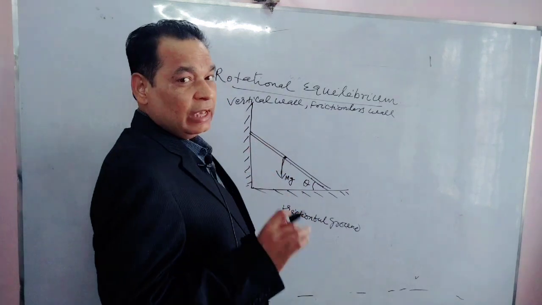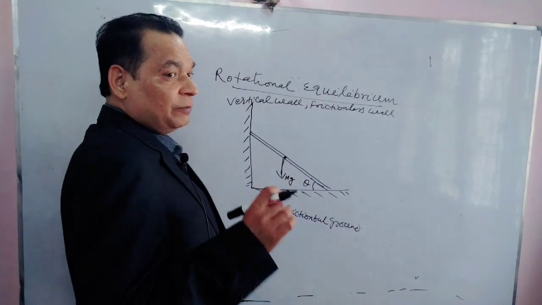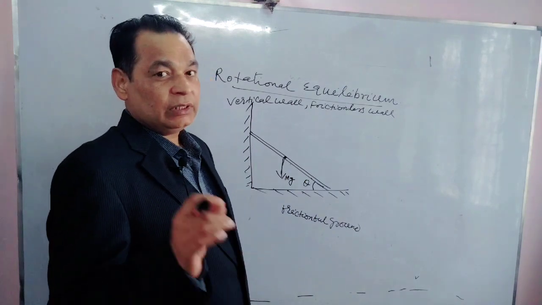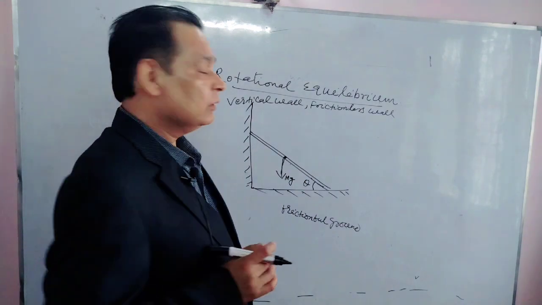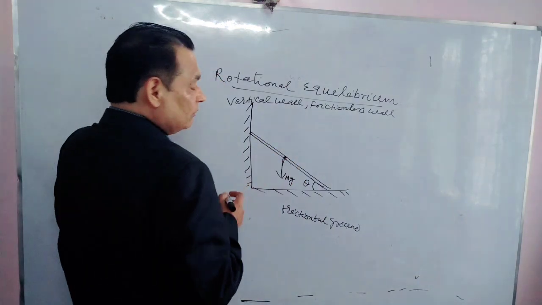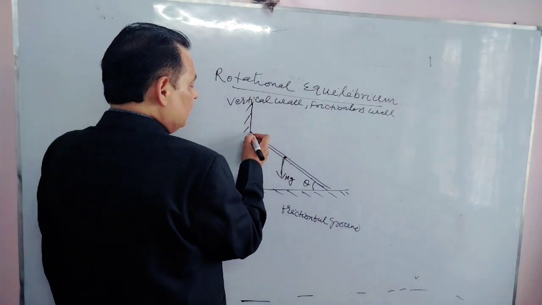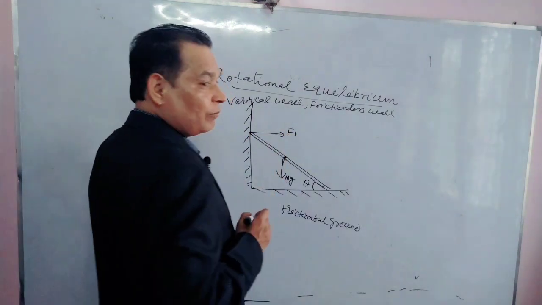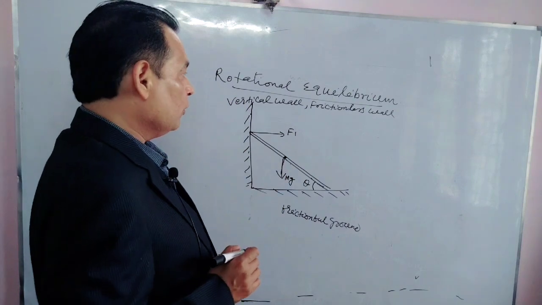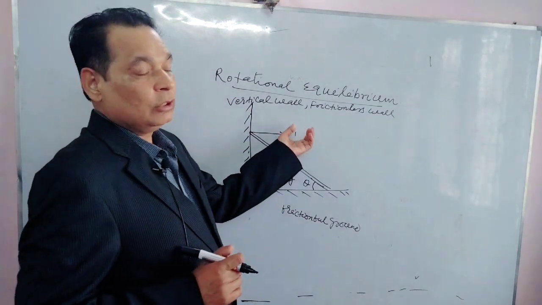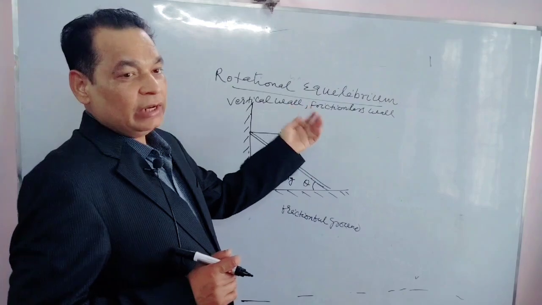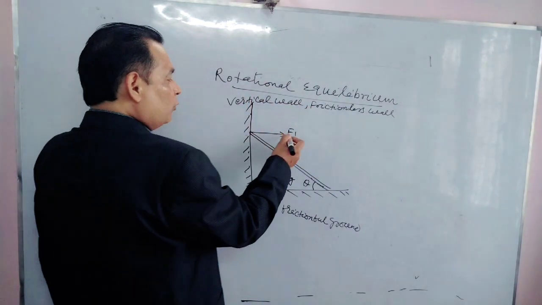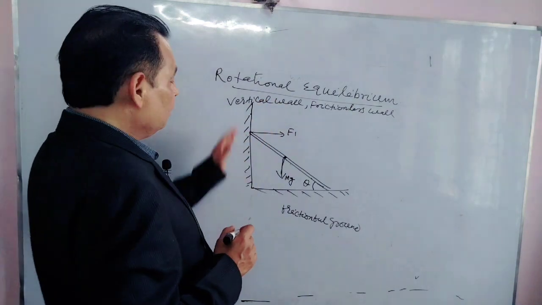We are making the FBD. In making the FBD, we must think about external forces. Means if the ladder is our system, this wall will be external, and that will be applying a force horizontally. I am taking F1. For the equation of equilibrium, we will not write down internal forces, only external forces. So this wall will apply only a horizontal force. Why? Because friction is absent.